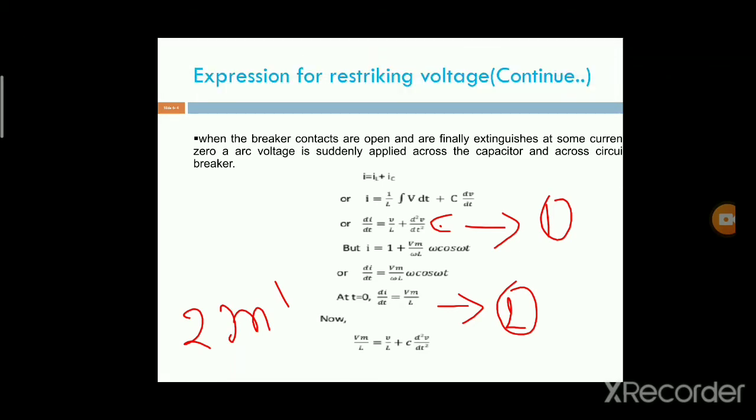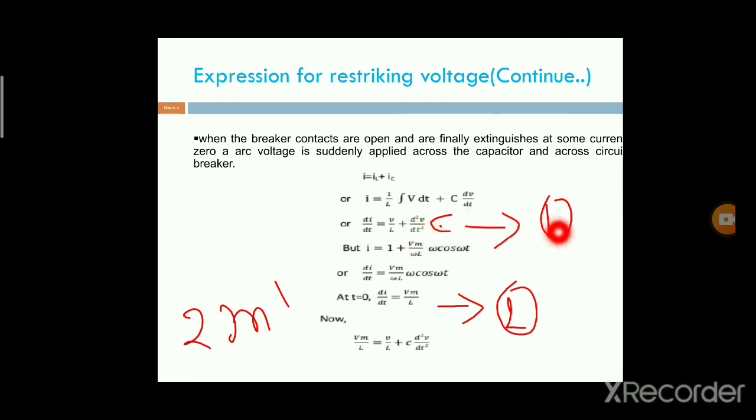Next, the current flowing through the inductor is 1 by L integral V dt, and the current flowing through the capacitor is C dV by dt. Differentiating this equation, di by dt equals V by L plus C d square V by dt square.